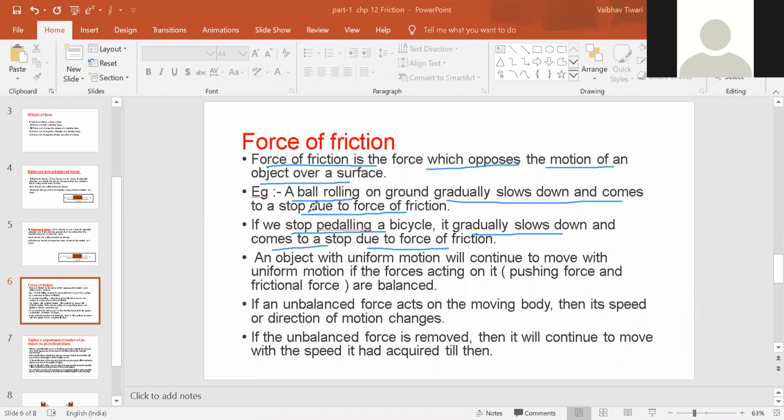Just let me know, in both these cases, where the force of friction makes the body slow down or stop, the force acting on the body, that is either the ball or the bicycle, is that a balanced force or an unbalanced force?